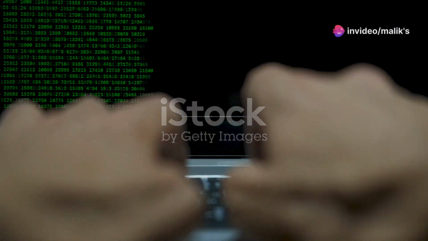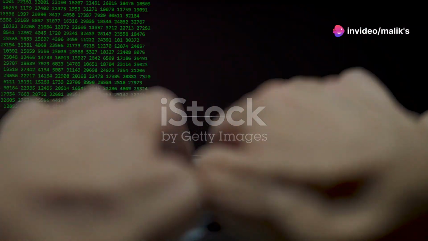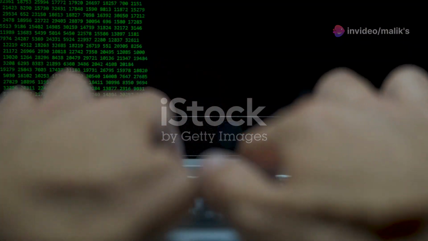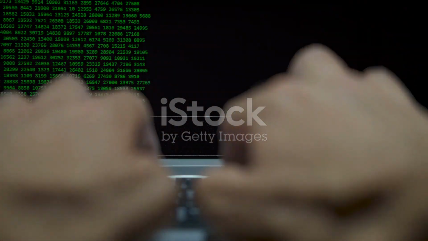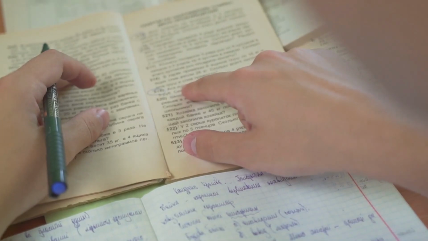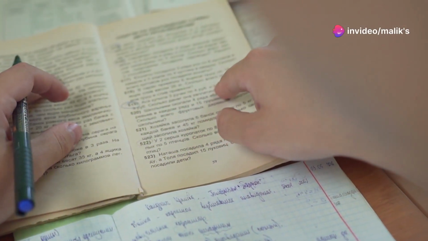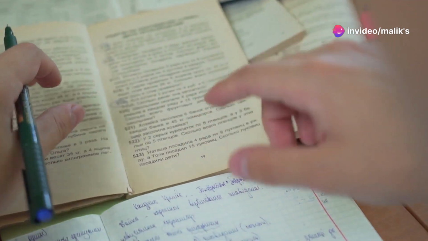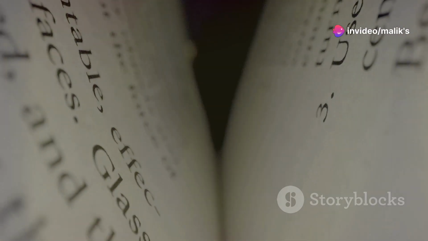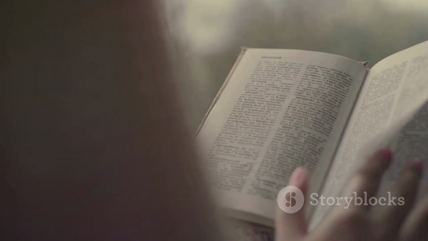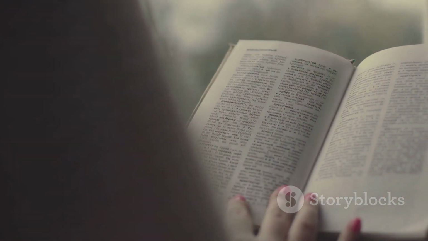Predicting the future, auto-regressive modeling. With tokens representing words and context encoded, GPT embarks on its primary task, generating text. It achieves this through a process called auto-regressive modeling, essentially predicting the next word in a sequence based on the preceding words. Imagine reading a book one word at a time. As you progress, you develop an expectation of what word might come next based on the story so far.